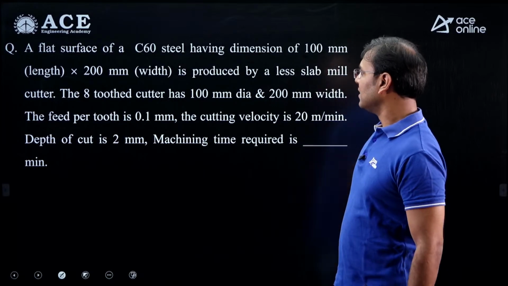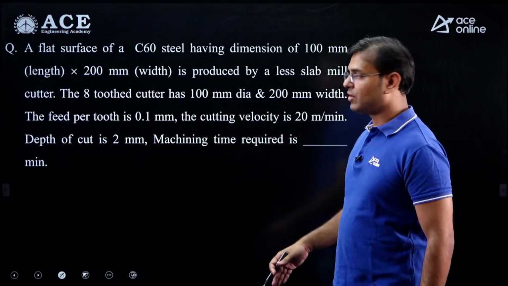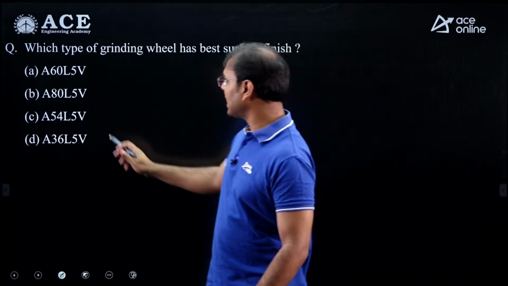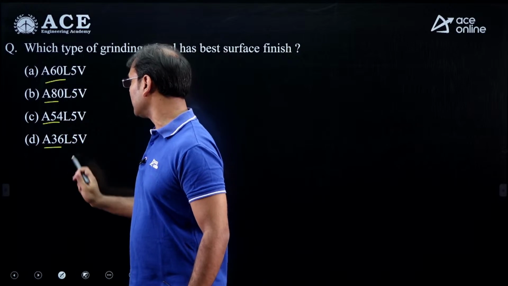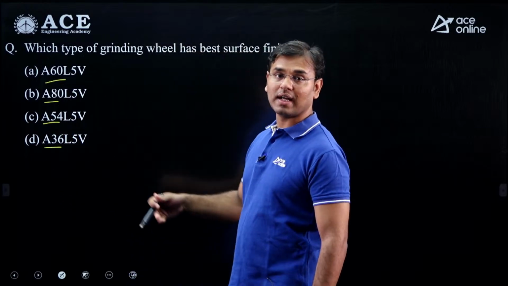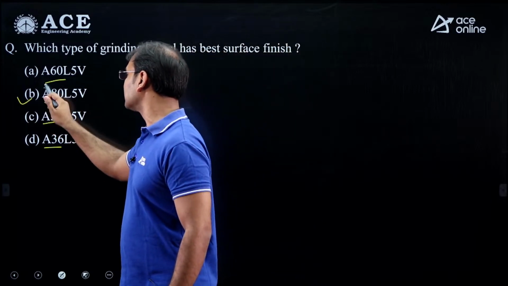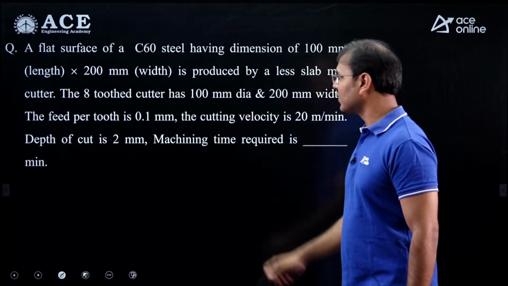Now we'll come back to this question later; just see the next question. Which type of grinding wheel has the best surface finish? You can see A60, A80, A54, A36. As the number is higher, it gives a good surface finish. The higher number is 80, hence the correct answer is B.